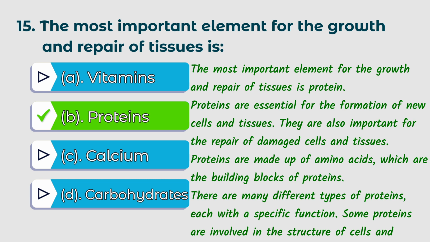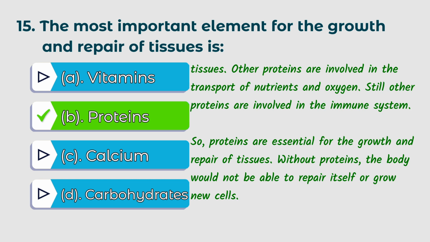Proteins are essential for the formation of new cells and tissues. They are also important for the repair of damaged cells and tissues. Proteins are made up of amino acids, which are the building blocks of proteins. There are many different types of proteins, each with a specific function. Some proteins are involved in the structure of cells and tissues.